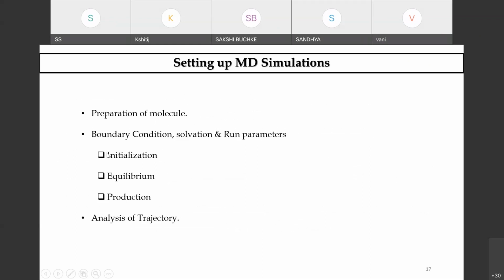We define our boundary condition, solvation, and the run parameters in terms of three states, participants: initialization, equilibration, and production. And finally, when we do the MD simulation, we analyze our trajectory for seeing the potential energy, total energy, and other state parameters, which is important.